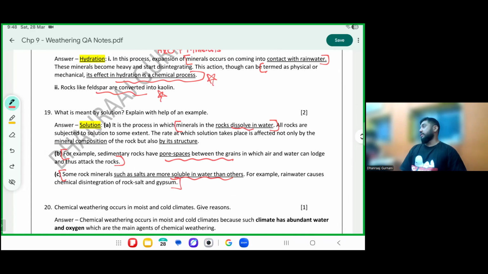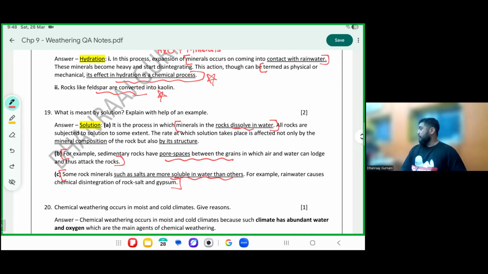You know rock salt and gypsum. Rock salt is basically your Tata Namak. So Tata Namak salt mixes very quickly. It creates a solution. You have a sugar solution also. Sugar also has a chemical formula, C6H12O6, if I'm not wrong.